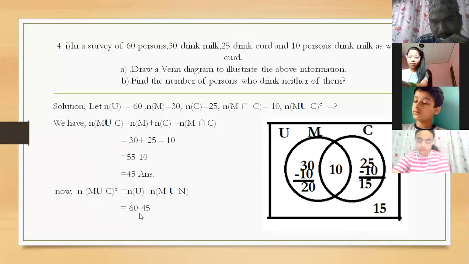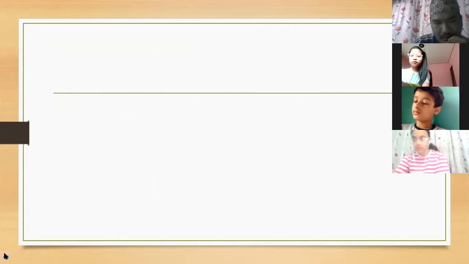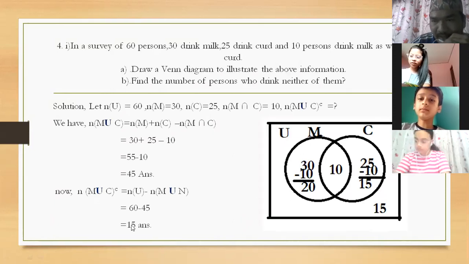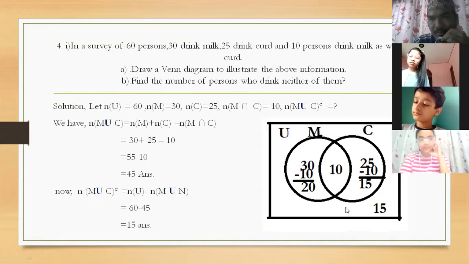Now how many of the people like neither of them? You understood, children? How many of them like neither of them? Sir, 15. 15. Very good. Have you understood, children, this question? Yes, sir. Okay.